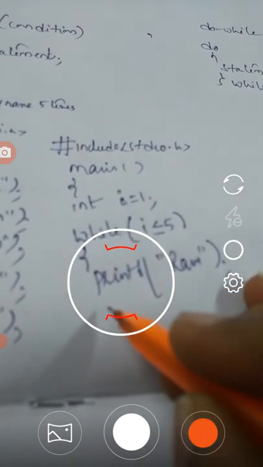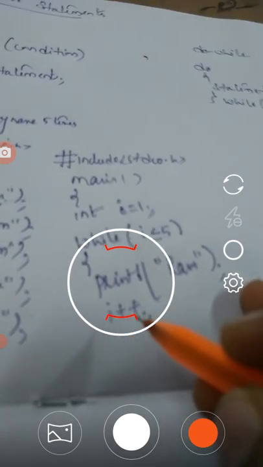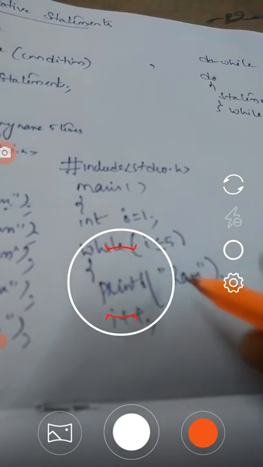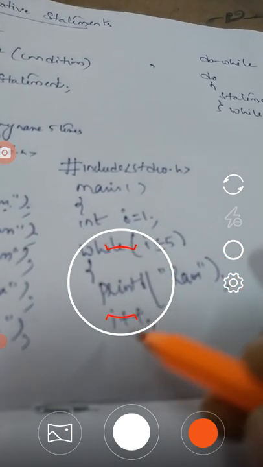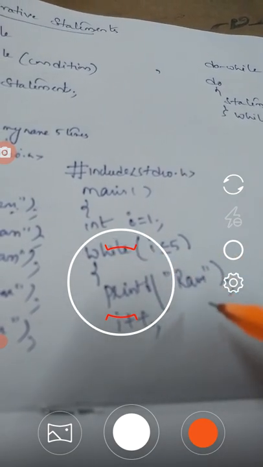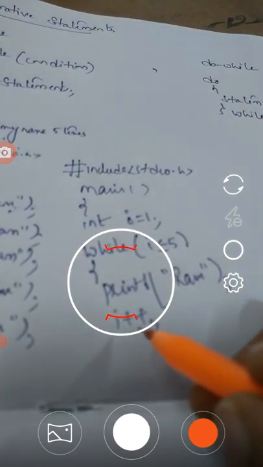After writing the print statement you should write a unary operator, because at first we print Ram, and in the second iteration also we print Ram. Up to 5 iterations we print Ram. That is why here you use the increment operator i plus plus.